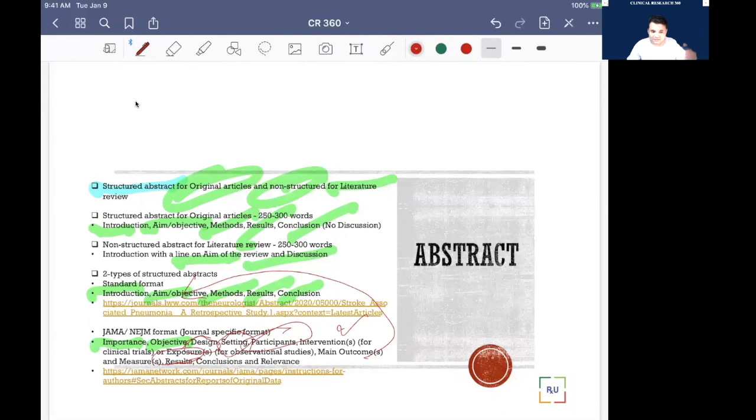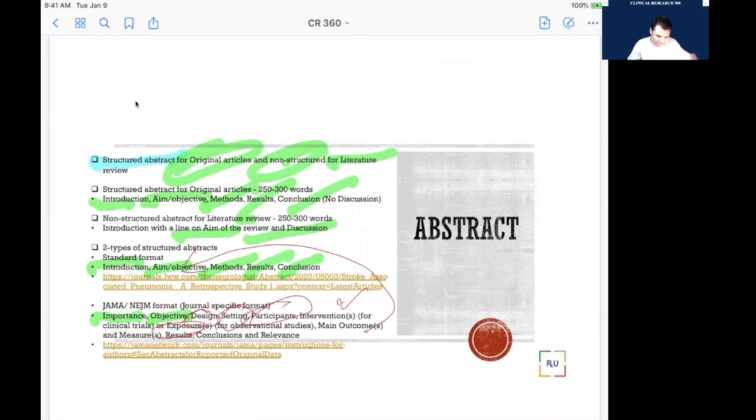Then result, then conclusion in one line, and the most important thing, relevance. Relevance means which information is already there about that particular thing. What study you did to fill the gap between current information and current practice, and how your study will provide or nurture the next generation of studies. That is relevance. Relevance means future direction, or I can say even take-home message, but from more of a future point of view.